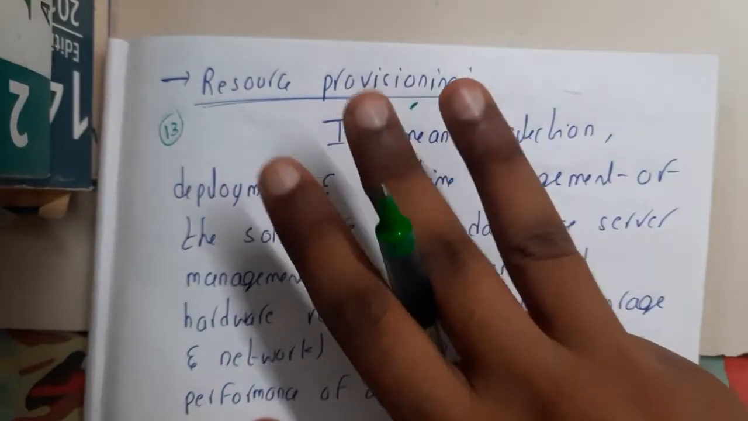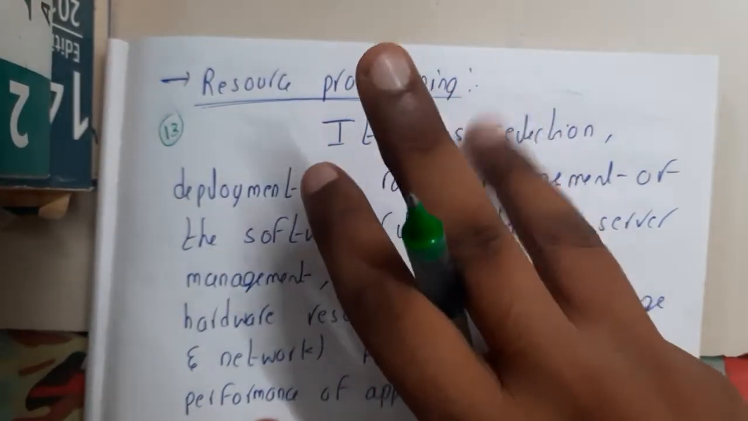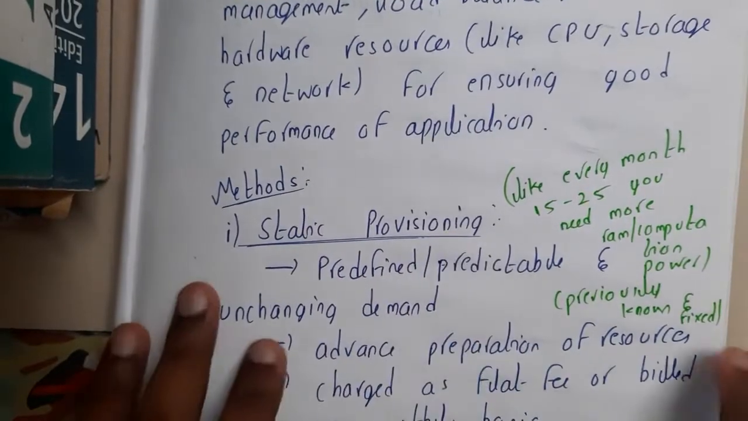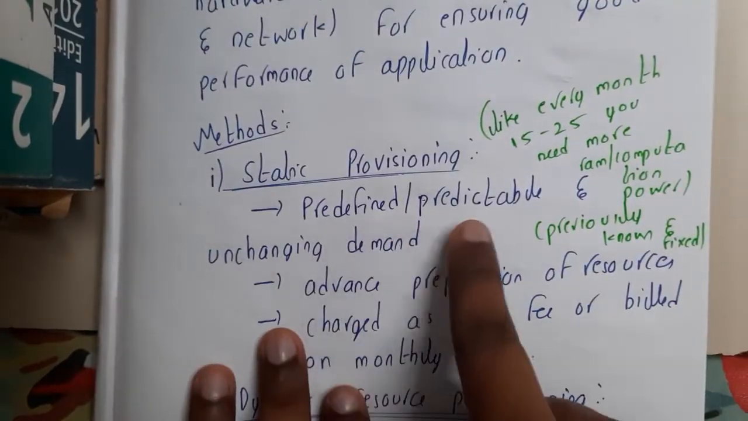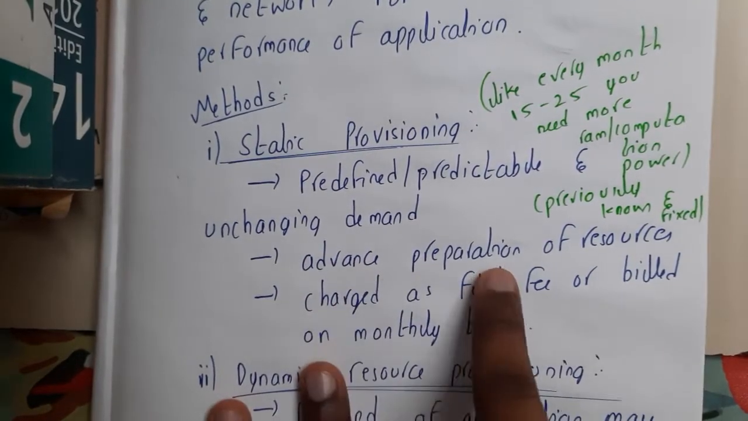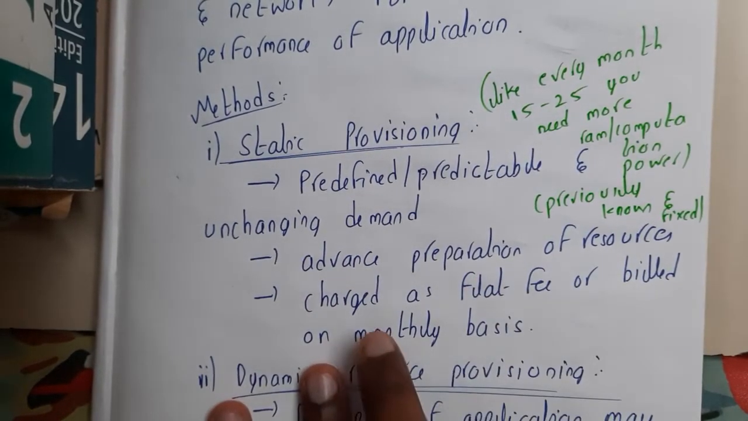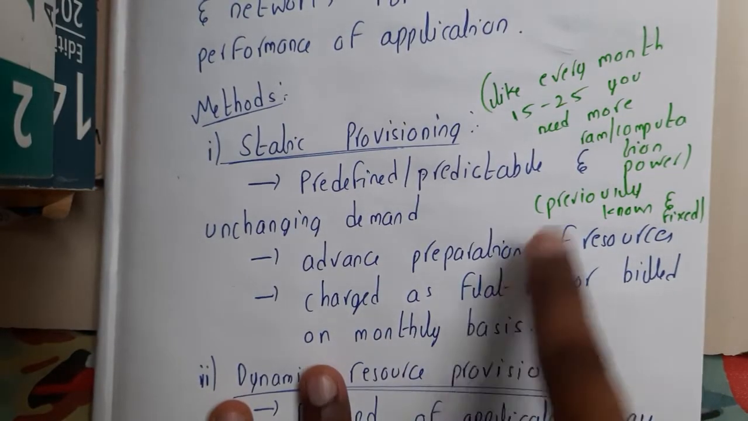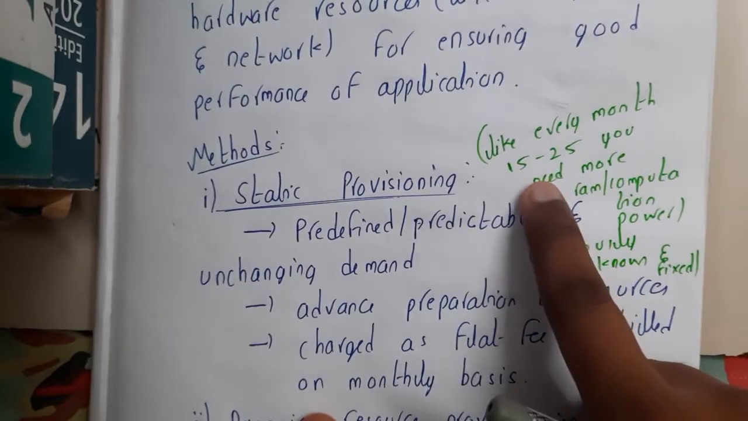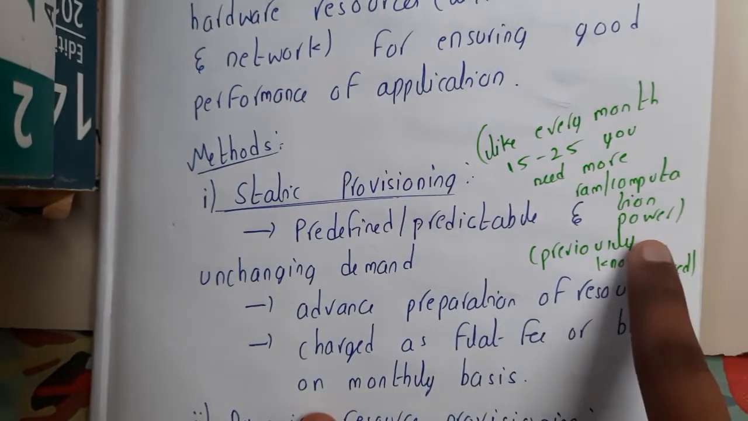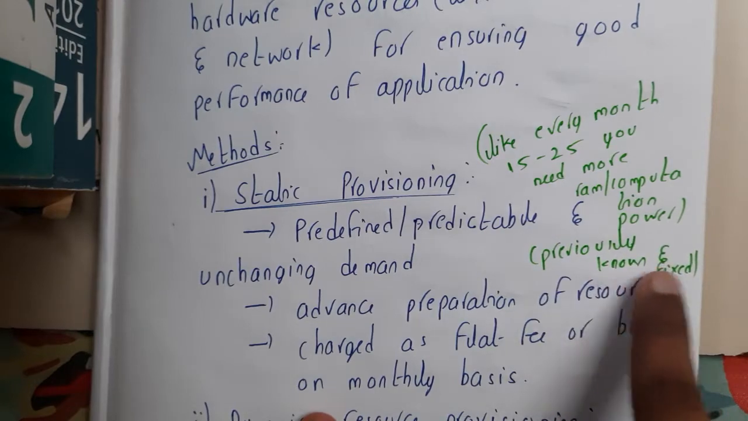So it could be of three types. The first two types will be really easy: static and dynamic, guys. We all know, right? So static provisioning. Here we are having some predefined and unchangeable demands. So advanced preparation of resources, charged as a flat fee or billed on month basis. Like every 15 to 25 you need more RAM computation power. So previously known and fixed.